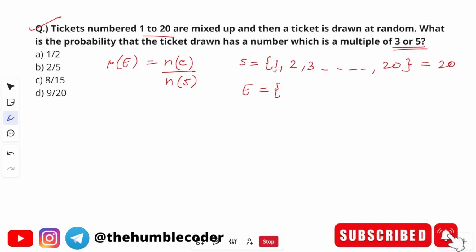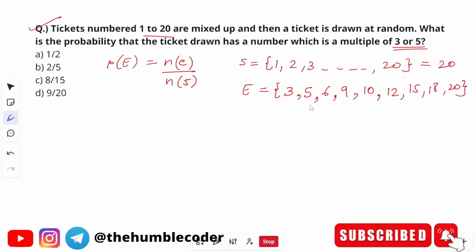In the sample space we have a lot of numbers, all from 1 to 20. In the event we will only take those numbers which are either a multiple of 3 or 5. So 1 cannot come, 2 also cannot come, but 3 can come, because 3 is a multiple of 3. In the same way, 4 cannot come because 4 is not a multiple of either 3 or 5. Next number is 5, which is a multiple of 5, then 6, which is a multiple of 3, then 7 cannot come, 8 cannot come, 9 can come because it is a multiple of 3. Next 10, which is a multiple of 5, 12 a multiple of 3, then 15, then 18, and then 20. So in this way we have prepared the event.